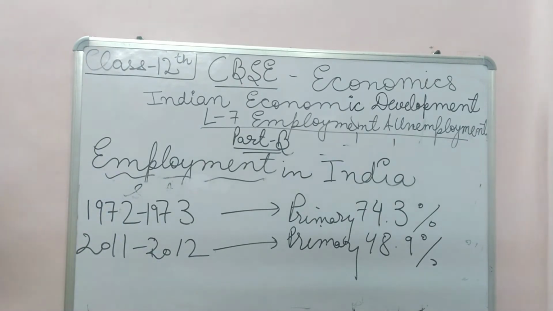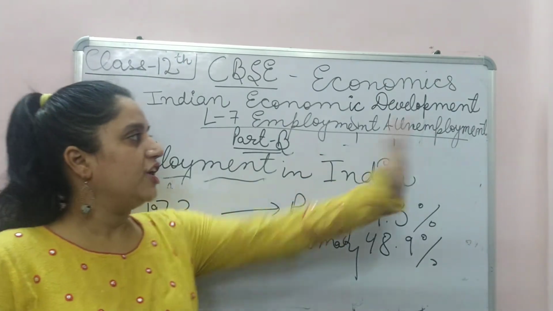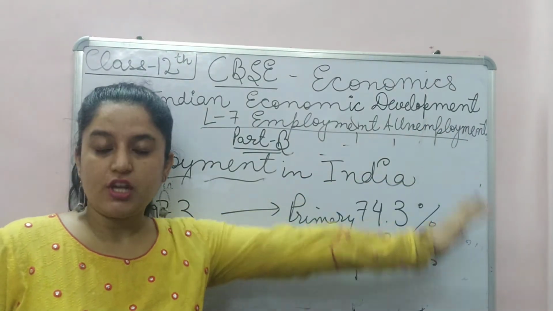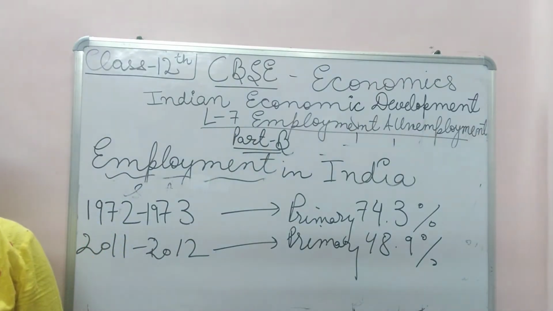If somebody asks you, analyze the recent trend in sectoral distribution of workforce in India, all this you have to explain. Distribution of workforce in the industrial sector shows a substantial shift from farm work to non-farm work. From primary to secondary and to what? Tertiary sector. People have moved.